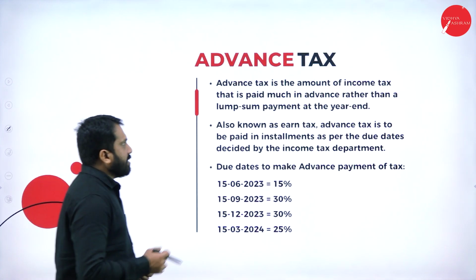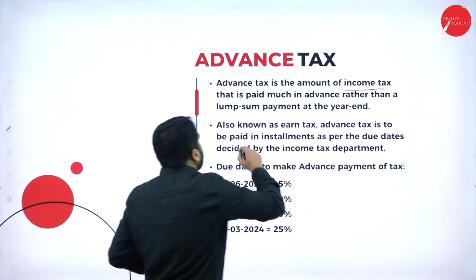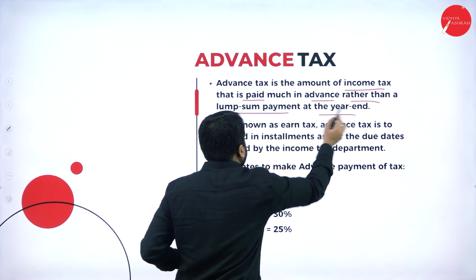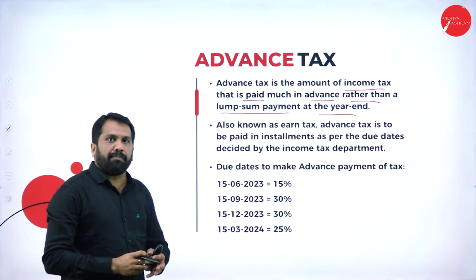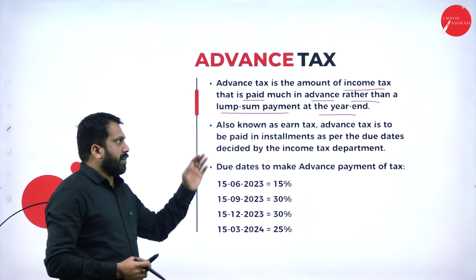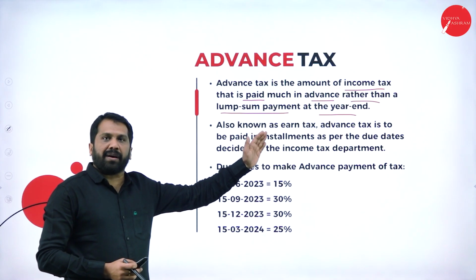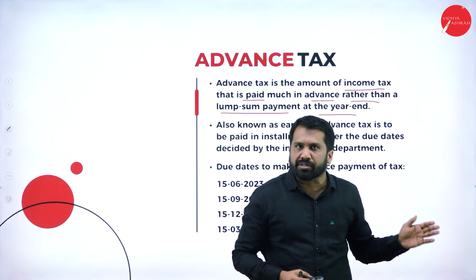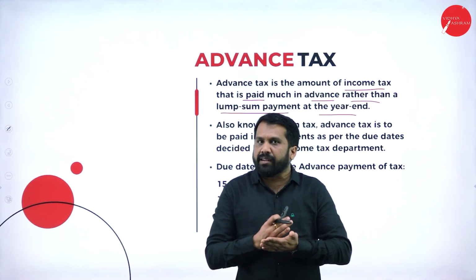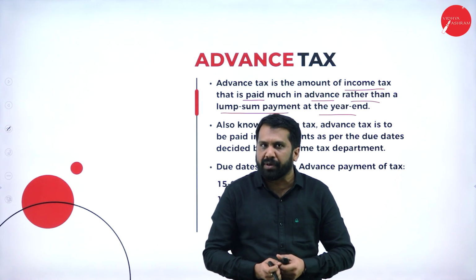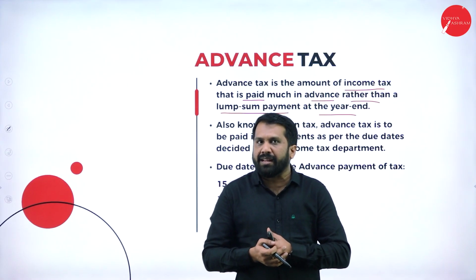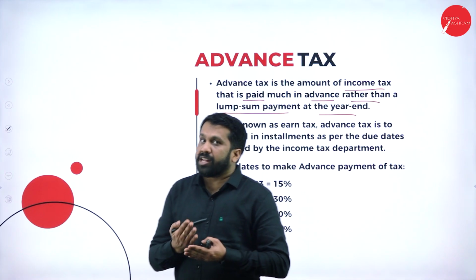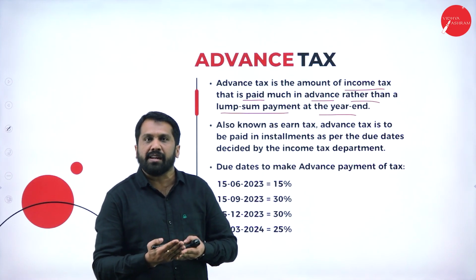Advance tax is the amount of income tax that is paid much in advance, rather than a lump sum payment at the end of the year. So, instead of paying tax together at the end, you can go with part by part payment. Similarly, for example, usually we buy capital goods like a house, car, or vehicle. Usually 90% of the people will not make the lump sum payment. They always go with EMI. If the value is 1 lakh, they pay 10,000 as down payment and the remaining 90,000 will be paid step by step, like 5,000 every month for the next 18 months.